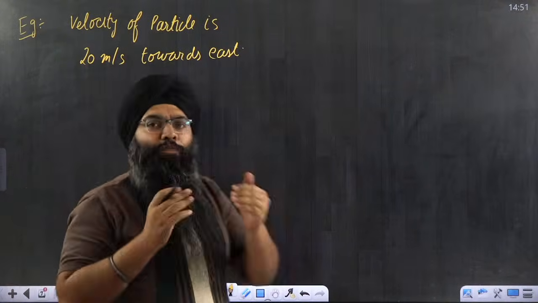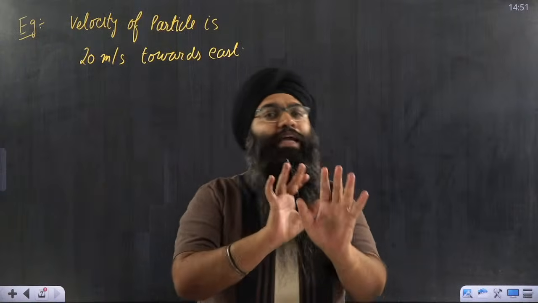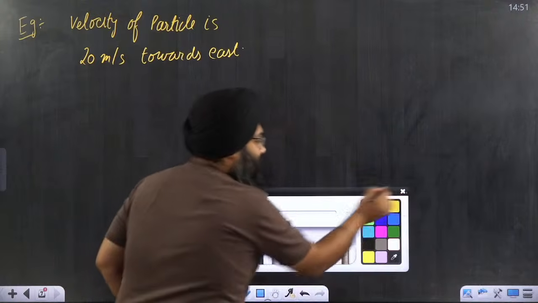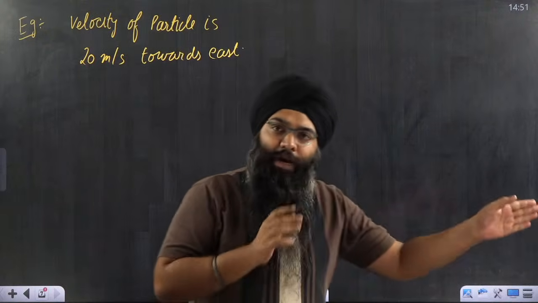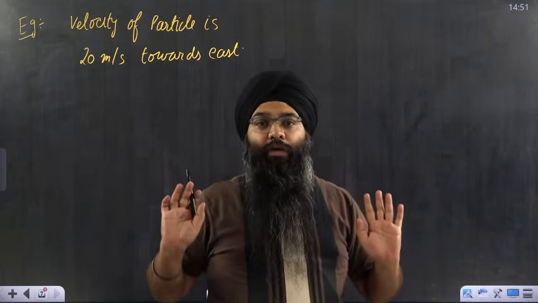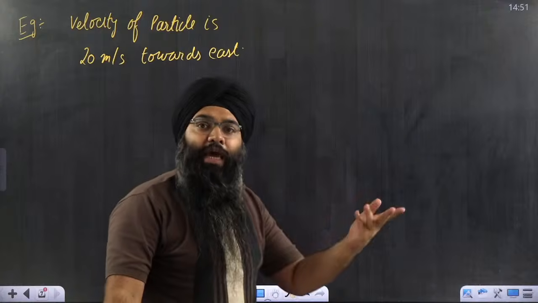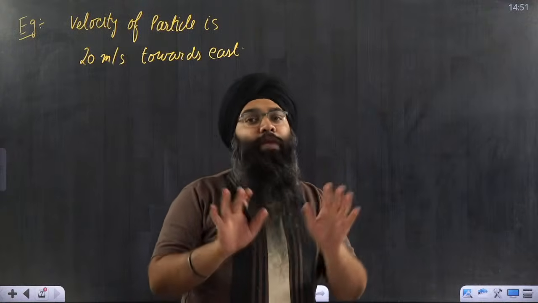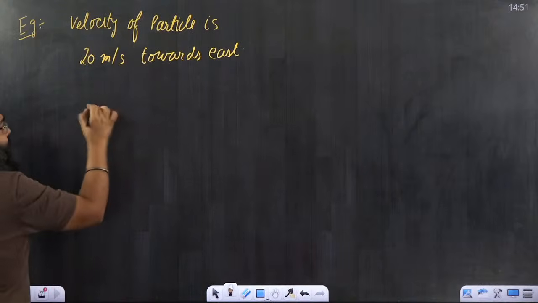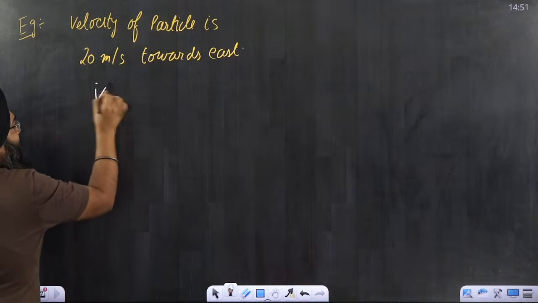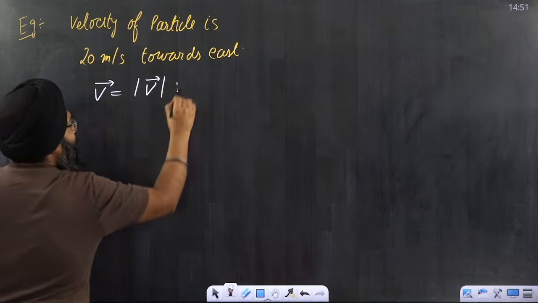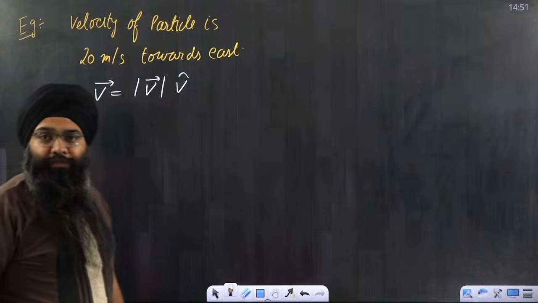But now I want to represent it mathematically in terms of i cap, j cap. So how will I represent? Please remember, east direction is by default i cap, west direction is by default minus i cap. North direction is by default j cap and south direction is by default minus j cap. Any vector can be written as the magnitude of that vector multiplied by its direction, which is given by its unit vector.